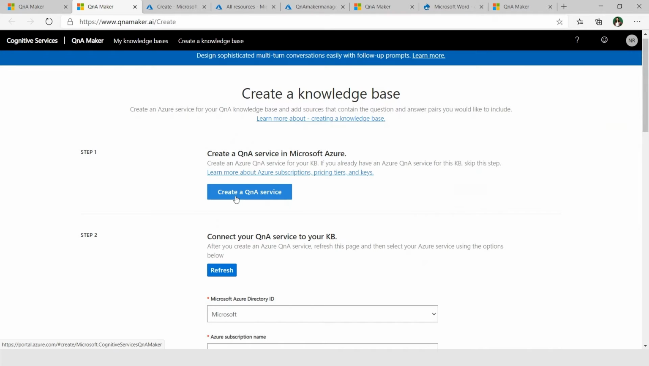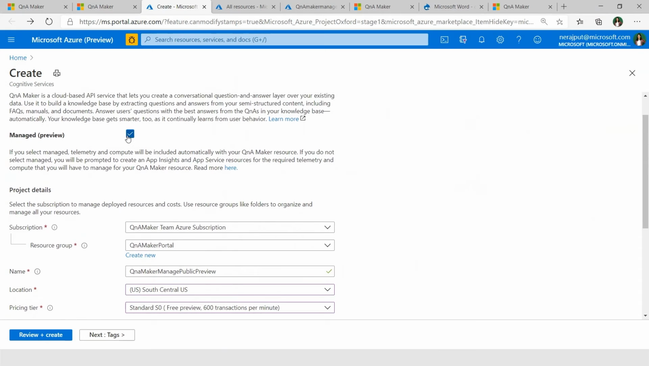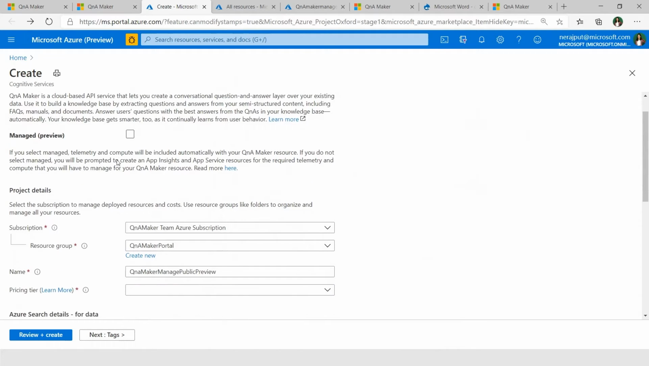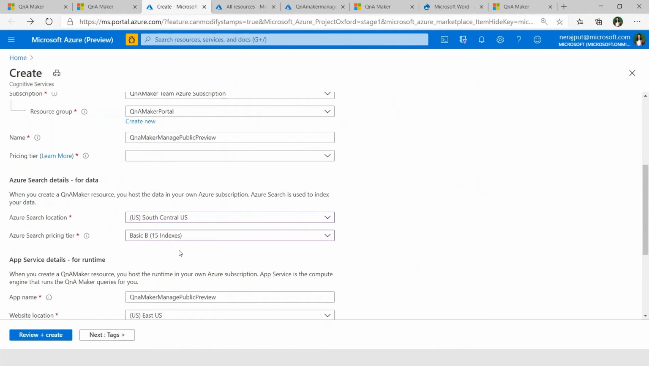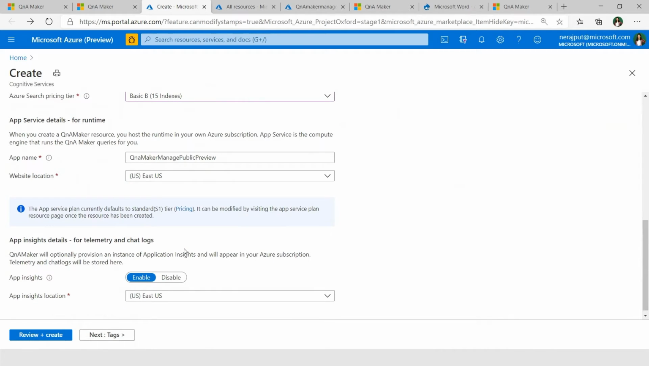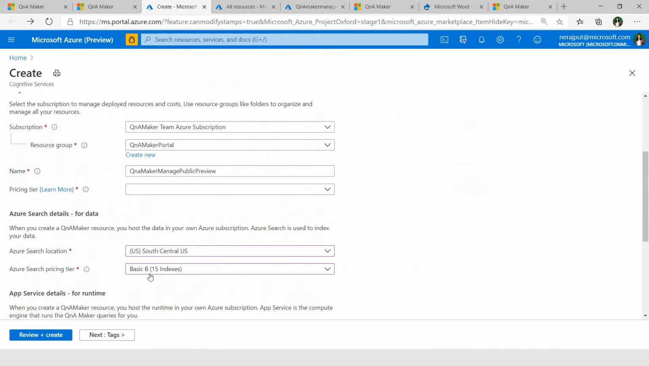So the moment you click on this create QnA Maker service, you'll go to the create blade on Azure portal. I'll just show how the current GA looks. This is the current GA form, where you get to see a QnA Maker resource, then Azure Search, then App Service, and then Application Insights. All in all, three services that a customer needs to take care of as of now in GA, and they need to decide the pricing tier for all three services based on their scenario. So it requires some amount of analysis at the customer end.